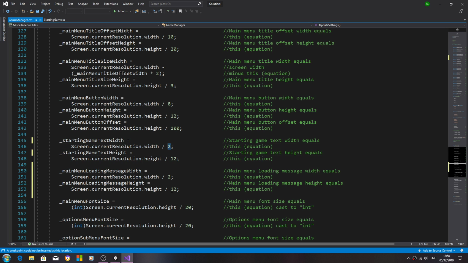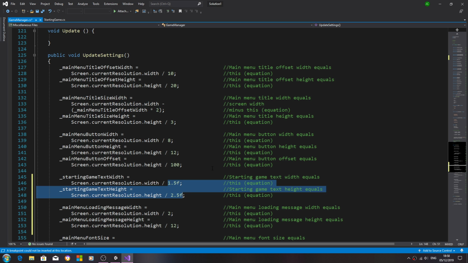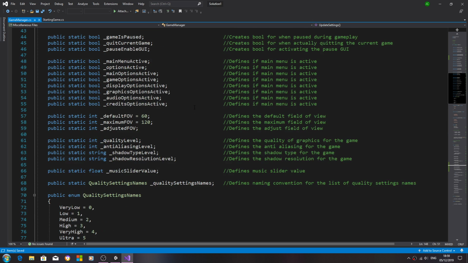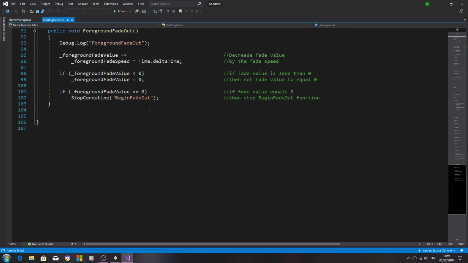So I'll try a value of 1.5f and let's use 2.5f. Now, depending on how you've actually created your text, these numbers will be different for each and every one of you. This is just what fits my project, and again I may come back and alter and adjust these as we go along. So let's just save that off there. That's all we need in the Game Manager script for now.